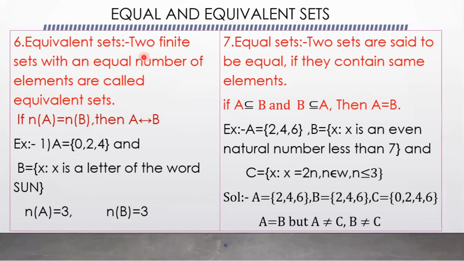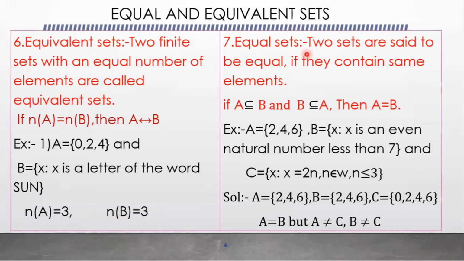Equal and equivalent sets. Equivalent sets means two finite sets with an equal number of elements are called equivalent sets. Means if the cardinal number of the two sets is equal, then the two sets are said to be equivalent. If n of A equal to n of B, then A is equivalent to B. Here A is the set of 0, 2, 4. So the cardinal number n of A is 3. B is the set of all x such that x is a letter of the word sun. How many letters in this? 3 letters. So cardinal number of the set B is 3. So n of A equal to n of B. So then we can say A is equivalent to set B.